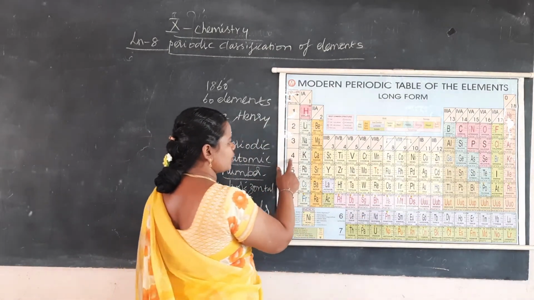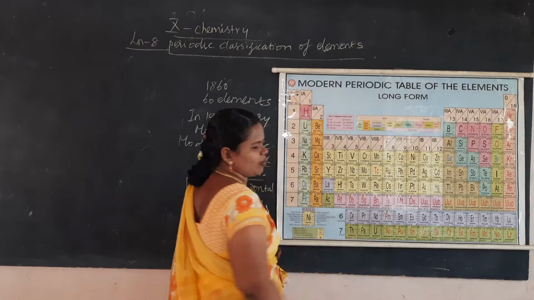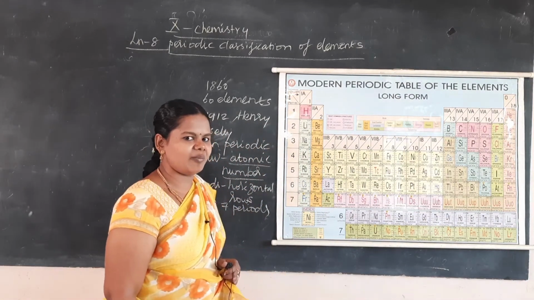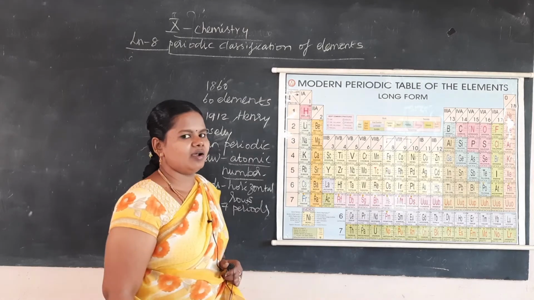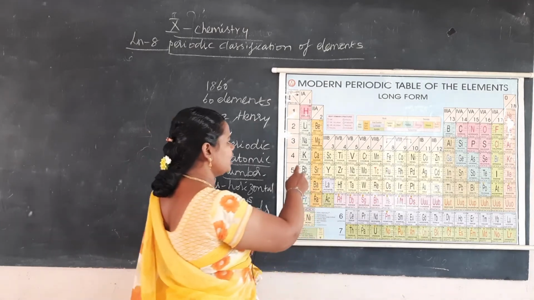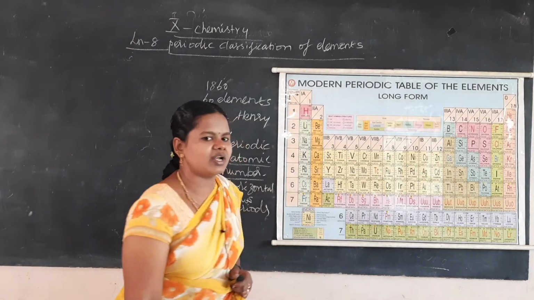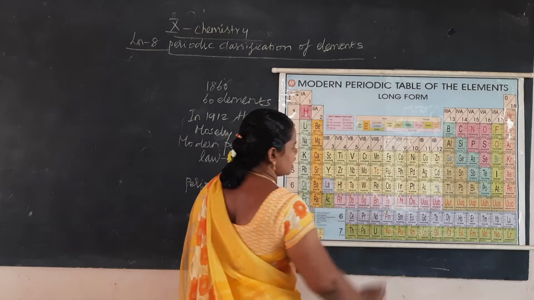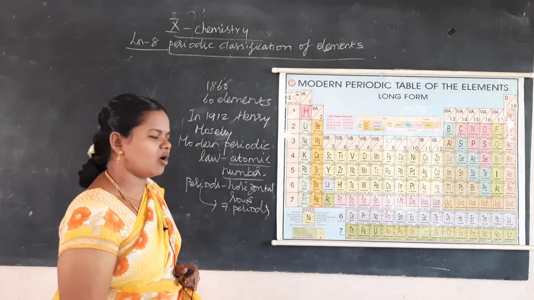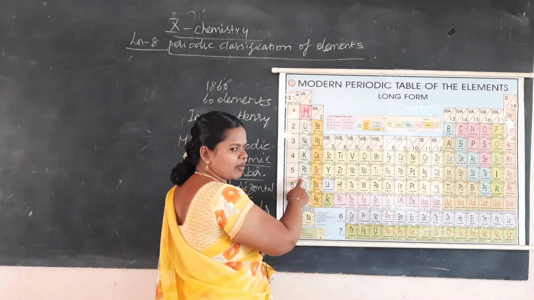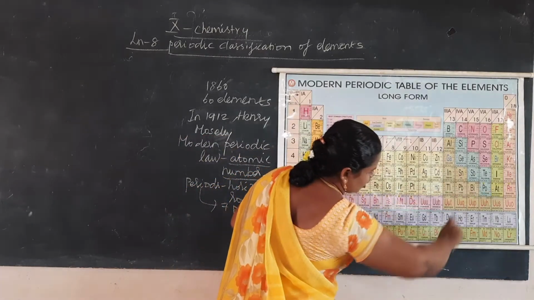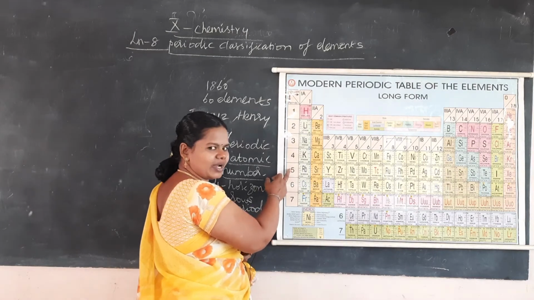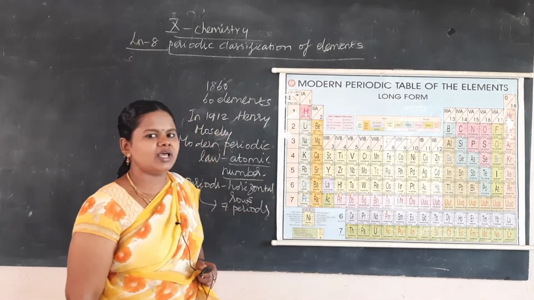Then the fourth period contains 18 elements, out of which 8 are normal elements and 10 are transition elements. So here 18 elements are present, and this fourth period is known as the longer period. Then the fifth period also has 18 elements, so that is also a longer period. It starts with rubidium (Rb) and ends with xenon (Xe). So it has 18 elements. Here also 8 are normal elements and 10 are transition elements.